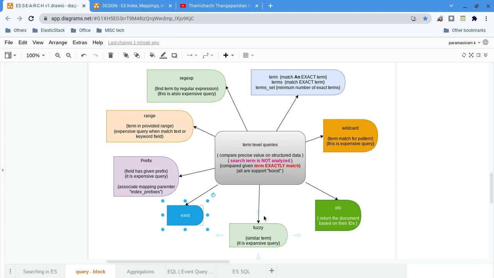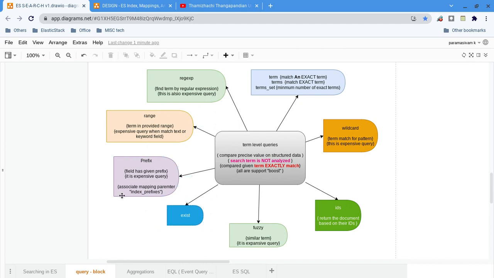So the common pattern is that these can sometimes be expensive queries, and if our cluster configuration to run expensive queries is false, then none of those queries will be executed. Otherwise it will execute most of the time. As I said, all these categories are leaf level queries.